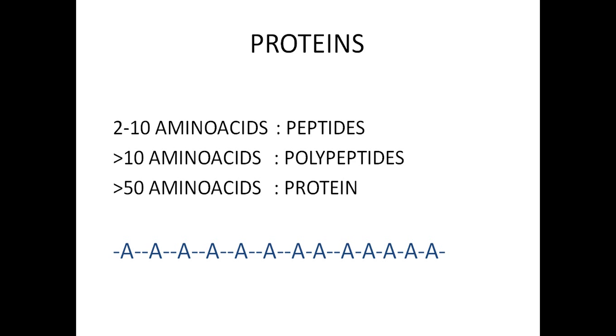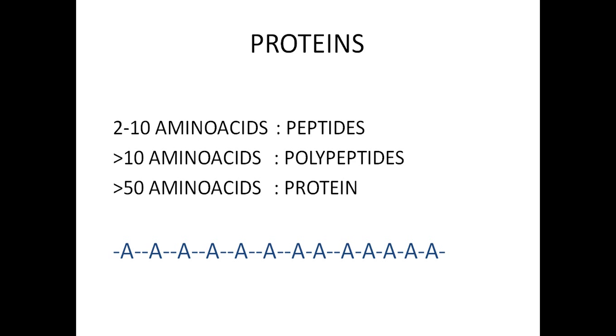If a compound is made up of more than 10 amino acids, then it is called a polypeptide. And if the substance consists of more than 50 amino acids, then you can call it a protein. So peptide, polypeptide and protein differ in the number of amino acids.